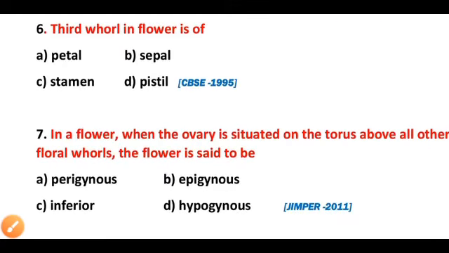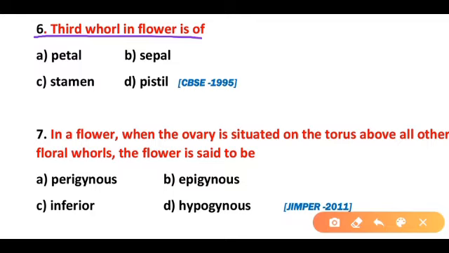Question 6. Third whorl in flower is of petal, sepals, stamen, pistil. So correct answer is option C. The third whorl in plants flower is stamen and it is the male part of the flower.